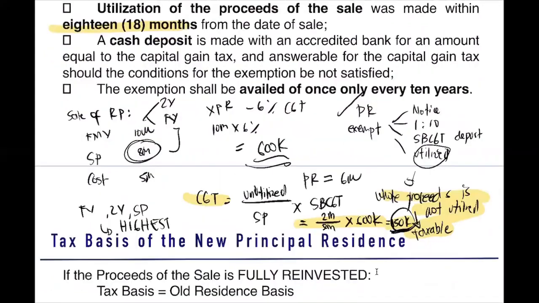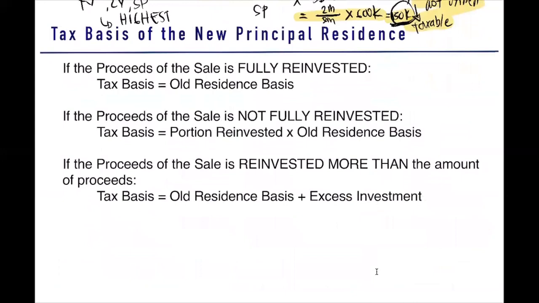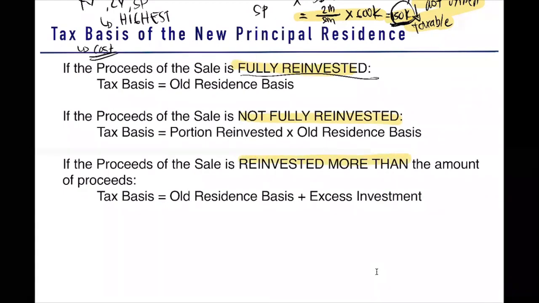Okay. Another item that we need to learn as to your principal residence is the tax basis of the new principal residence. What is this tax basis? This tax basis is the cost of the new principal residence. How do we cost it? It depends whether the proceeds are fully reinvested, not fully reinvested, or reinvested more than the amount of the proceeds.